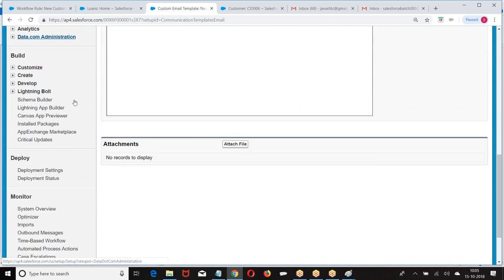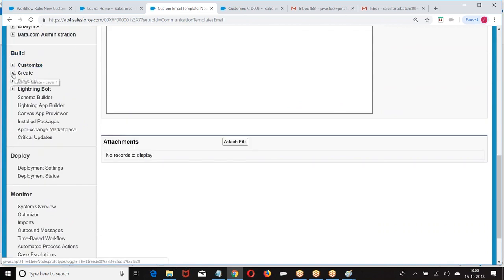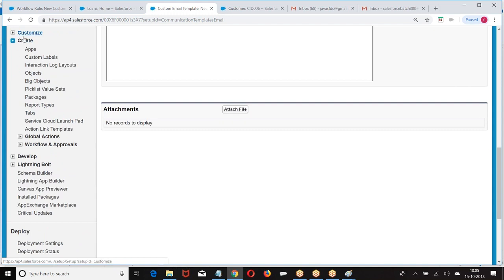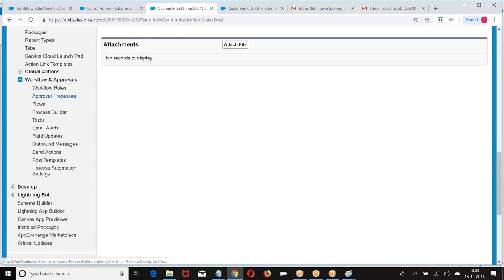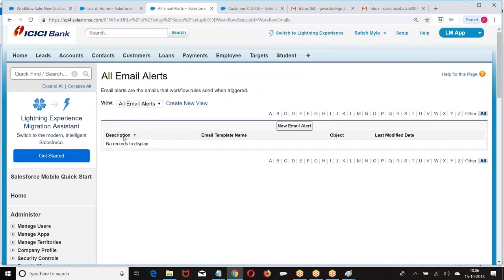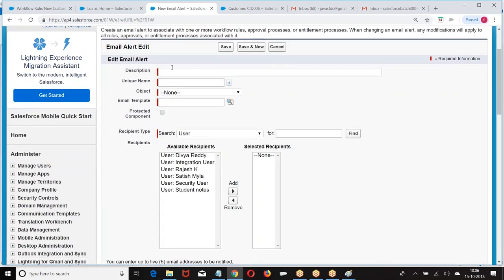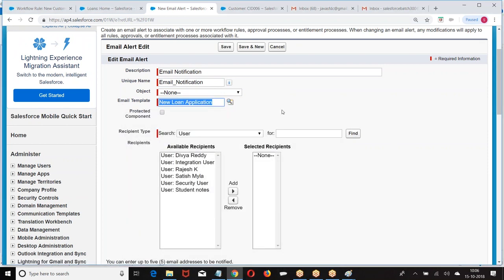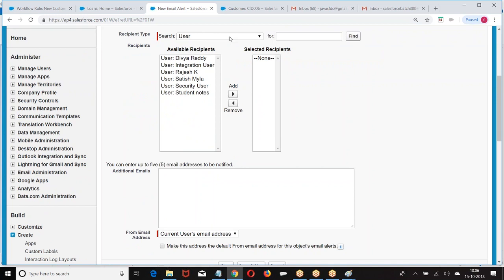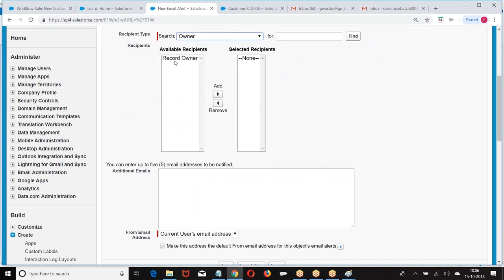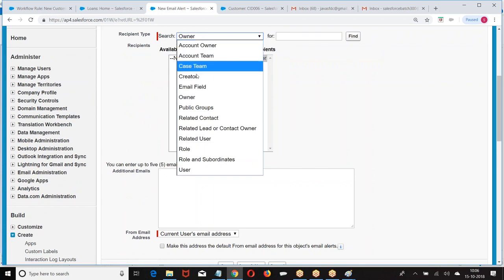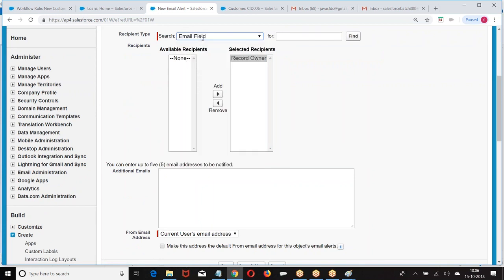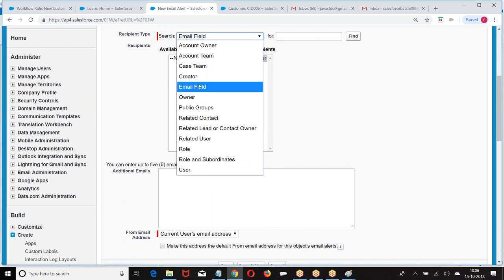Now we want to create an email alert. How do you create an email alert? Build, create, workflows and approvals, email alerts, email notification. What is the template you want to choose? New loan application. To whom do you want to send? I want to send an email to the owner of the record, as well as to the corresponding email field. Do you have any email field?